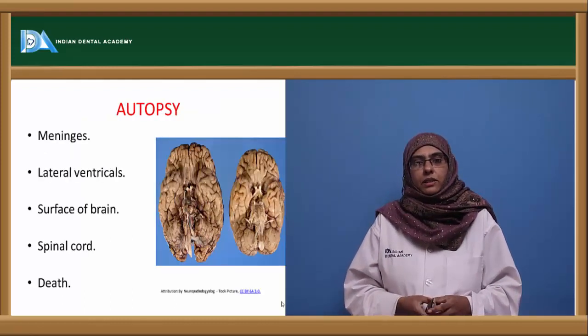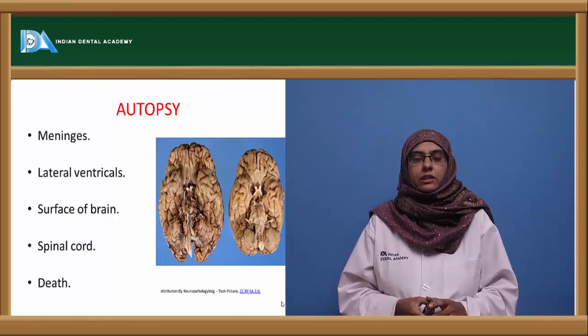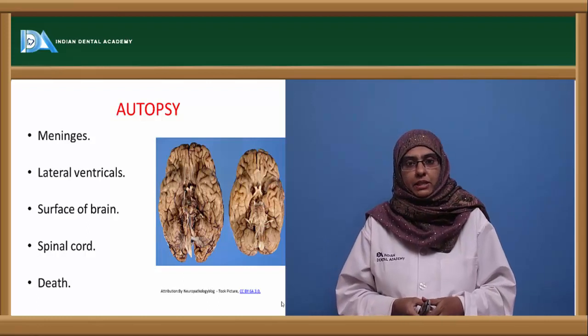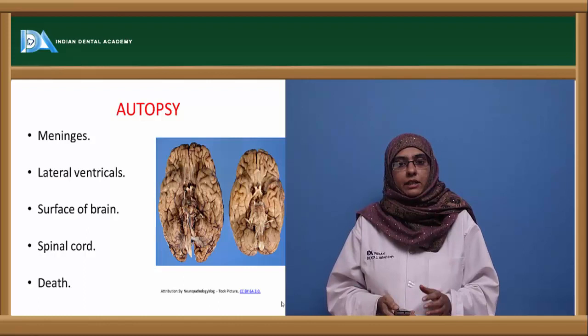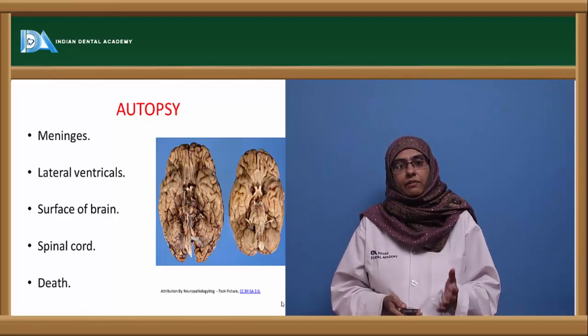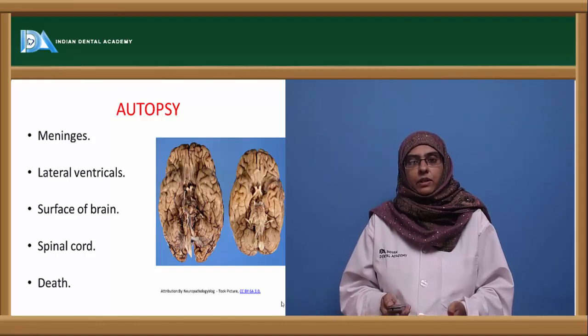Next is the autopsy. Because this organism is involved in meningeal infections, it can be isolated from the meninges, lateral ventricle, surface of the brain and spinal cord, and it has to be identified within 12 hours after the death of the patient.